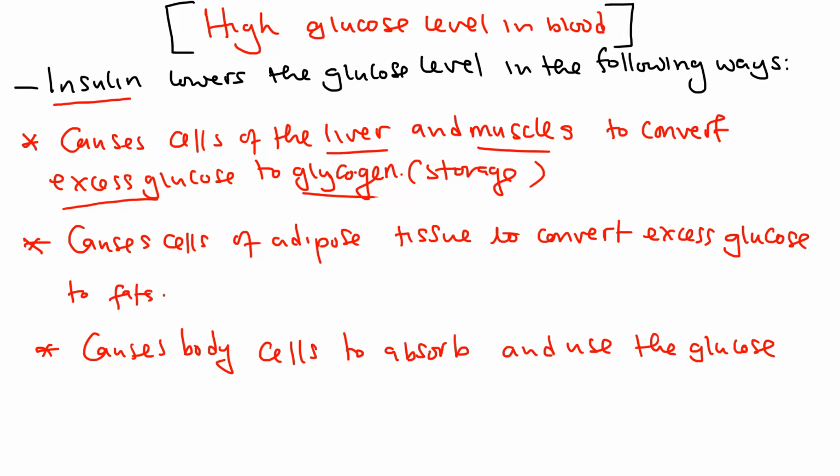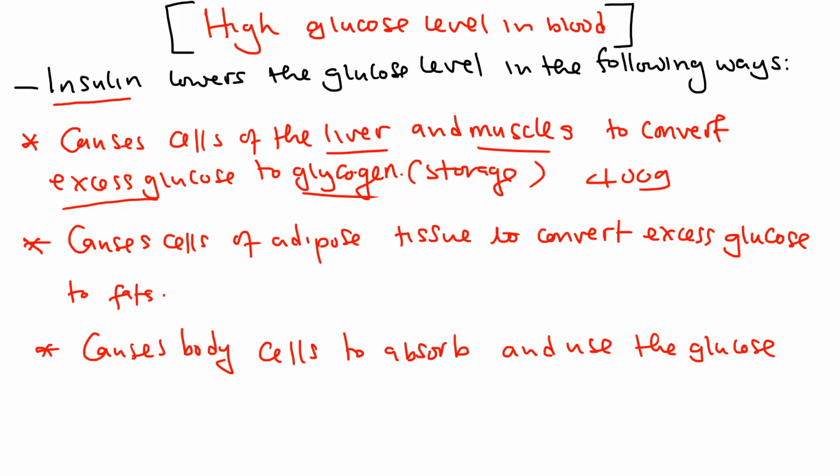Now, one thing that you should know is that the body can only store about 400 gram of glycogen. So 400 gram of glycogen is stored in the liver and the muscles.